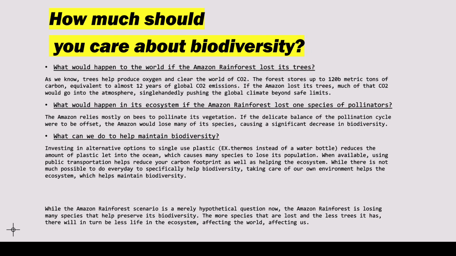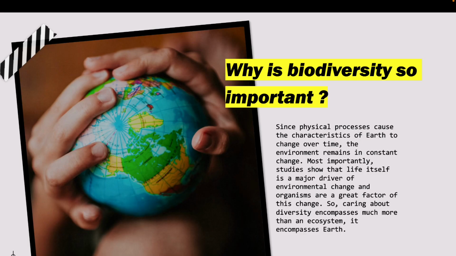While the Amazon rainforest scenario is merely hypothetical, the Amazon rainforest is losing many species that help preserve its biodiversity. The more species that are lost, the fewer trees it has. There will in turn be less life in the ecosystem, affecting the world, affecting us.